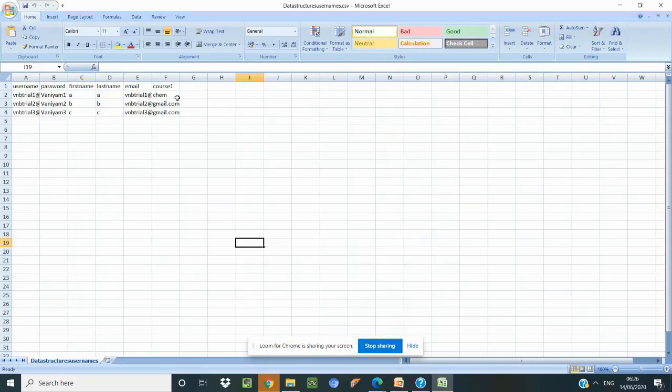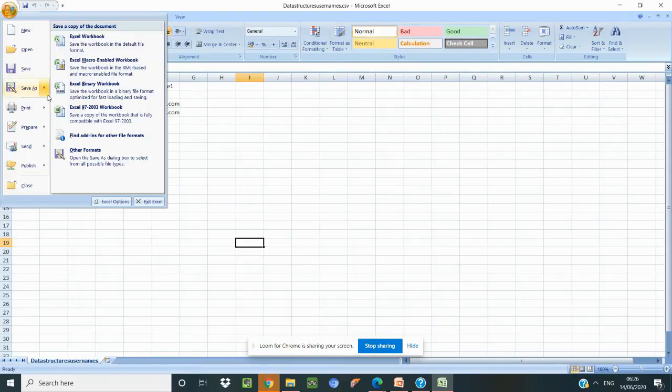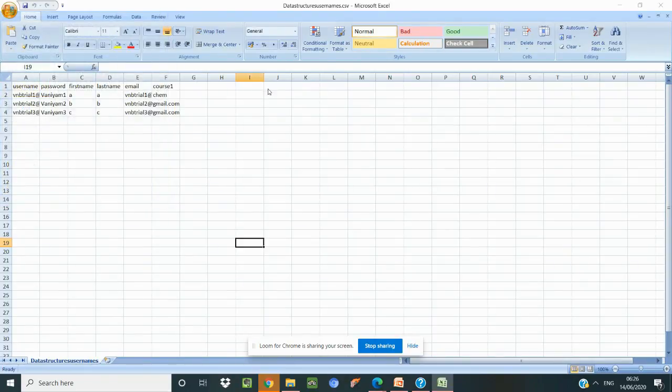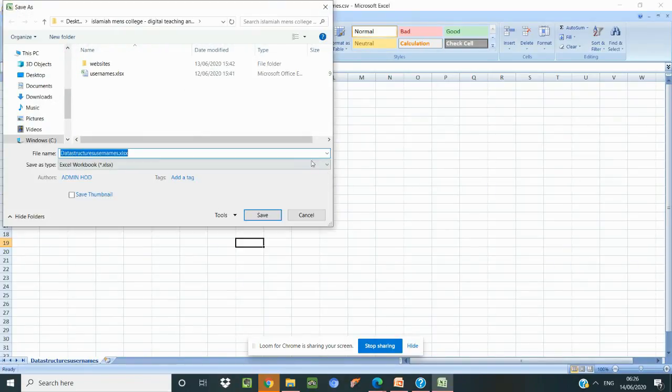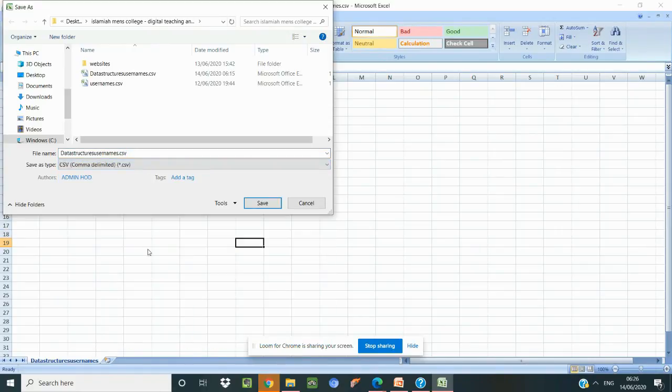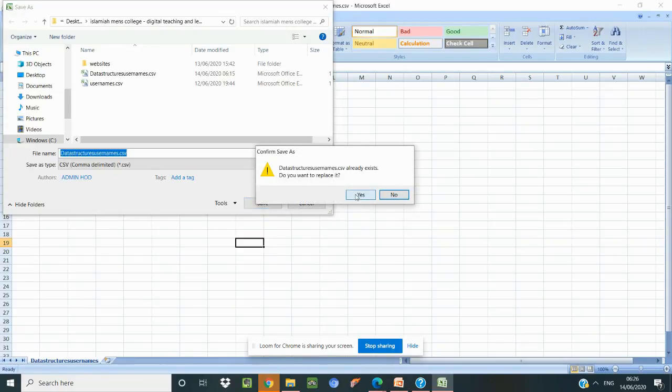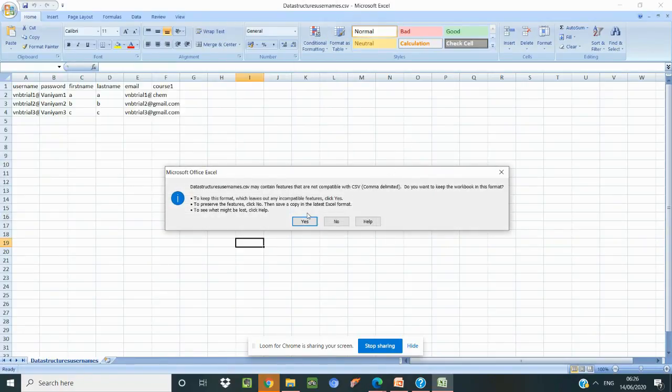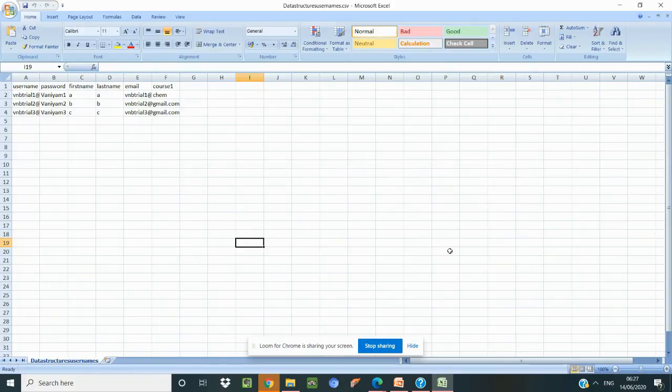Once you do it, you have to save it as a CSV file, a comma separated file. This removes the burden of adding every user separately.